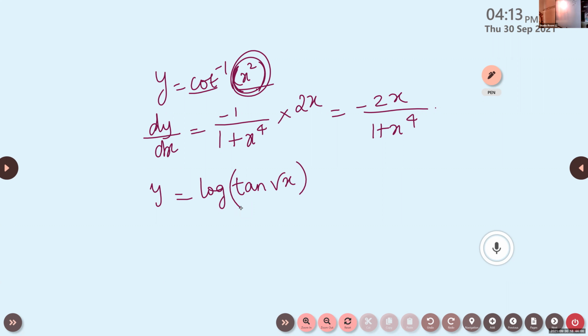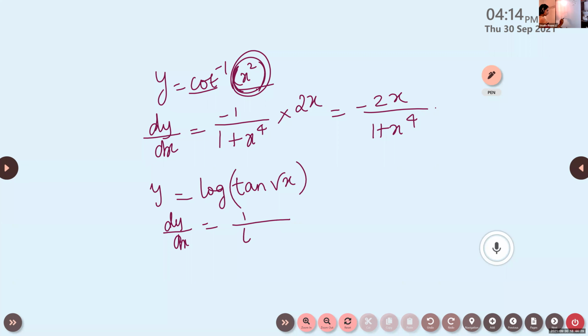So what is log of tan of root x? Aditya, try this. 1 by tan root x.